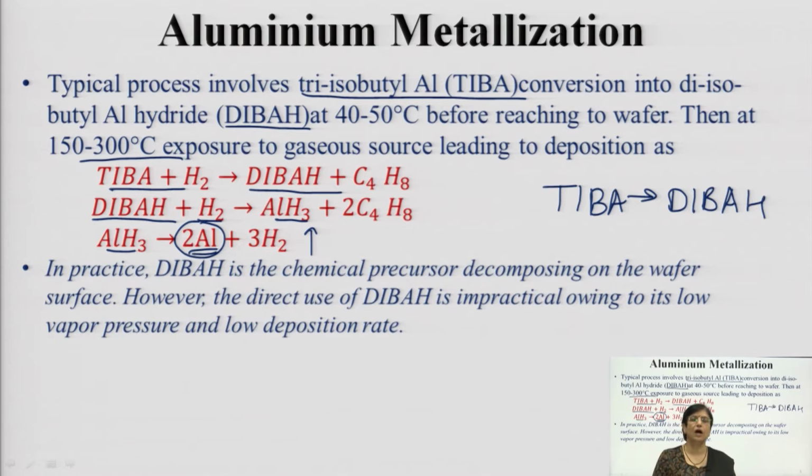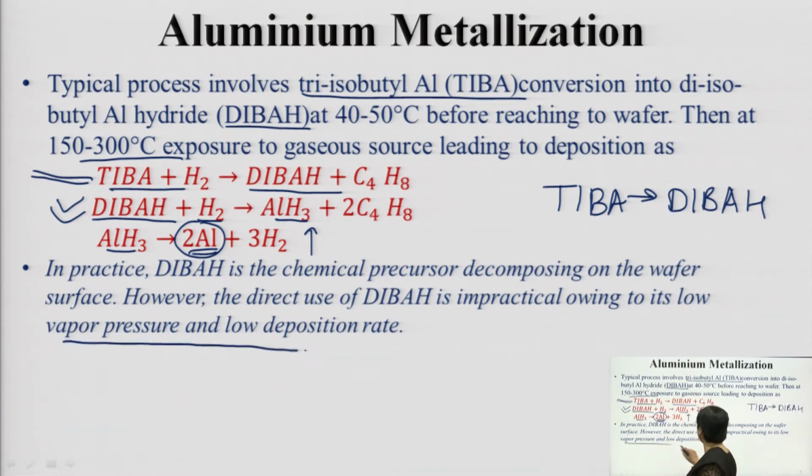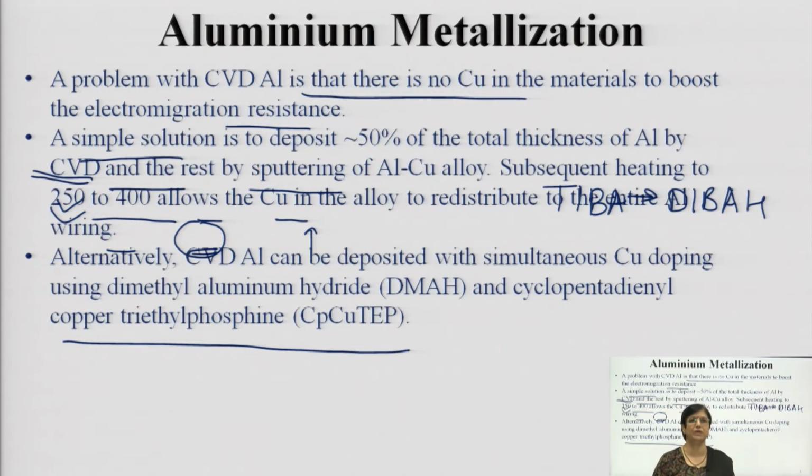However, direct use of DIBAH is basically impractical owing to its low vapor pressure and low deposition rate. So, rather than directly using DIBAH, you go first for TIBA, tri-isobutyl aluminum, then convert it into isobutyl aluminum hydride and then deposit it. Because of the very low pressure and low rate at which it can be deposited, the proper surface may not be attained, and that is the reason TIBA is being used.